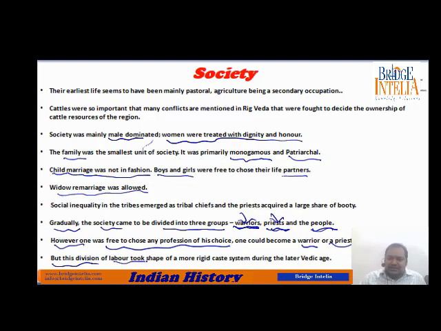But during later years, this caste system became so rigid that if your father was a cobbler, and you were born to a cobbler, then the society used to say that since your father was a cobbler, you will also become a cobbler. You cannot become a priest, you cannot become a warrior. So it became rigid during later years.